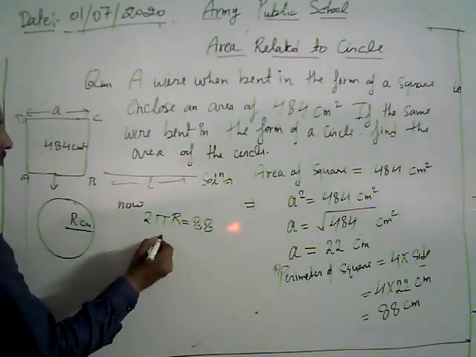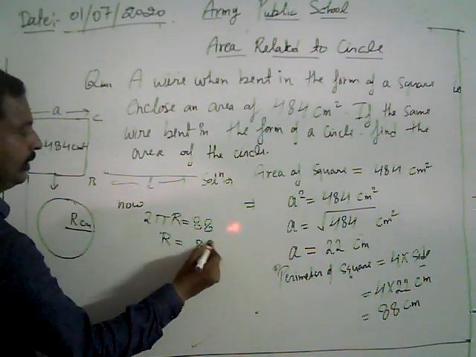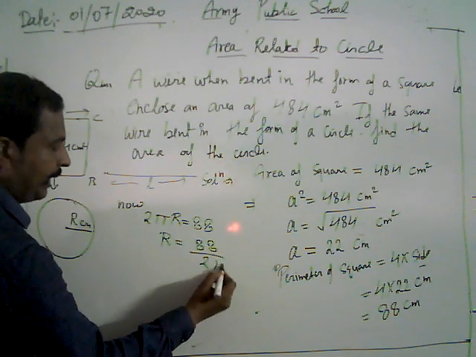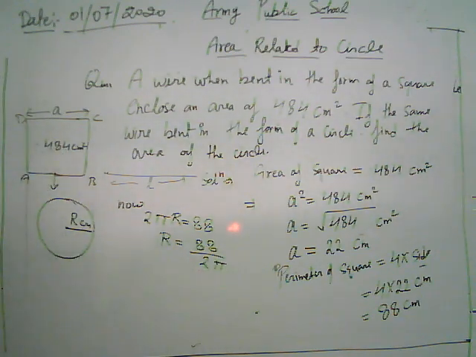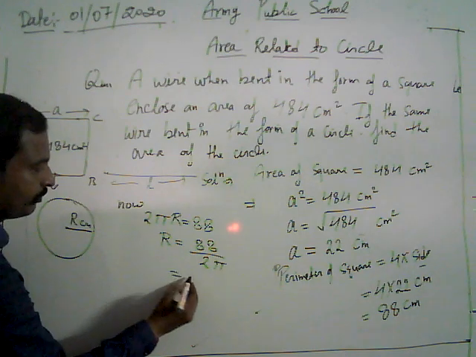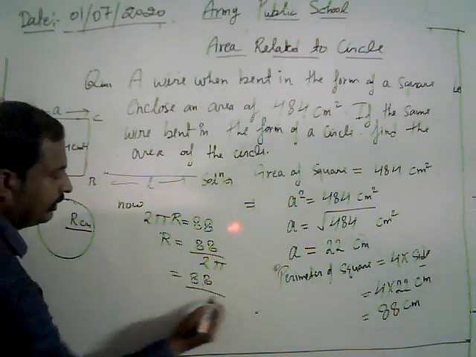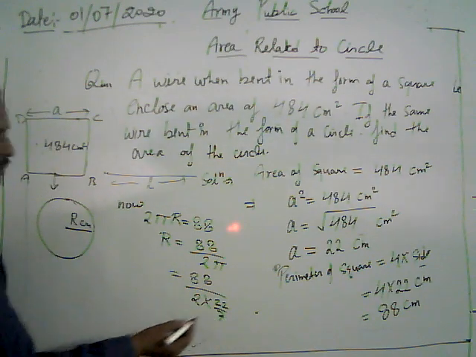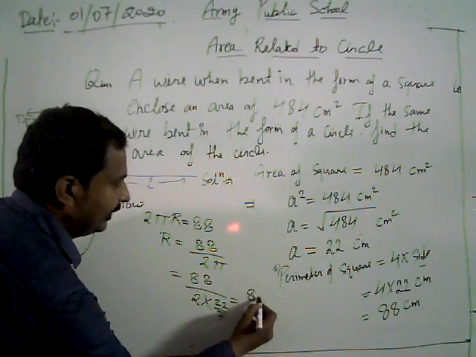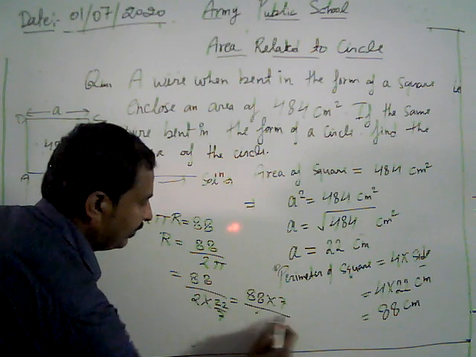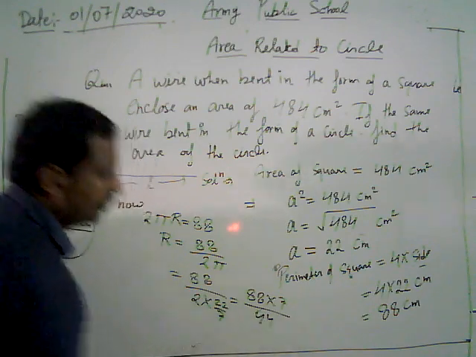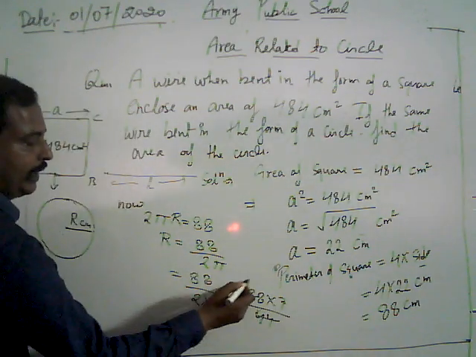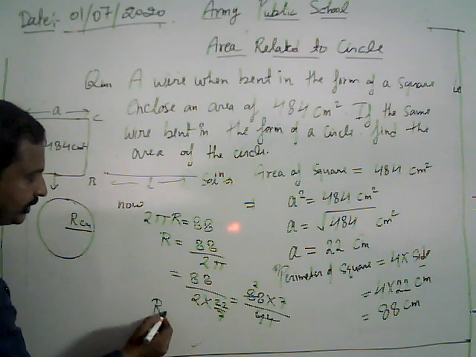Then again, 88 divided by 2 pi, we are going to find the value of the radius. Now 88 divided by 2 into 22 by 7. Then it is 88 into 7 divided by 44. Now it is divided by 2 times. Then what is the radius of the circle?